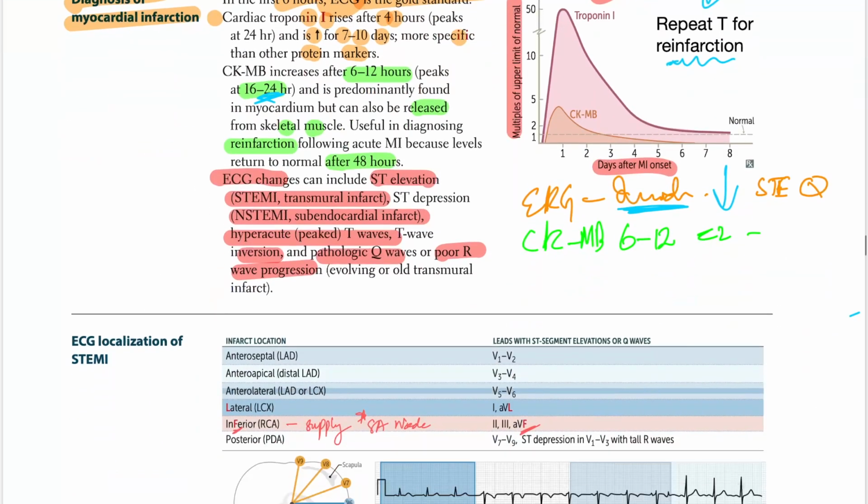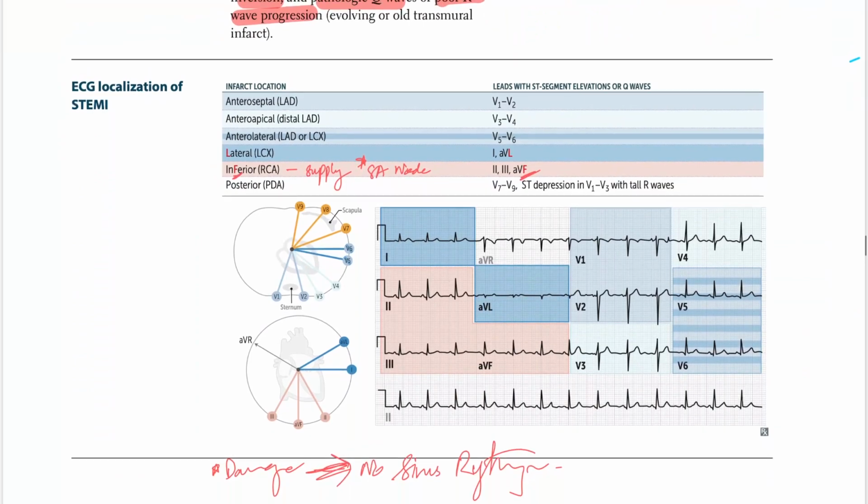Now let's look at the actual ECG localization of STEMI. So what do we have here? In this, it's very simple. The ECGs are localized towards the leads, showing which artery is infarcted and which lead it causes the problem in. And that is all for the ECG localization.